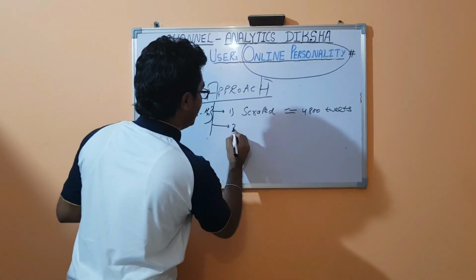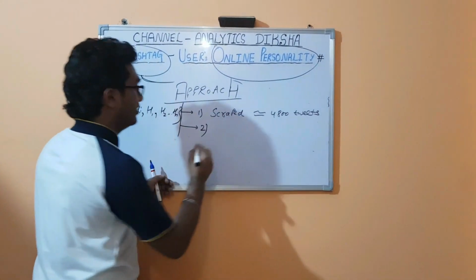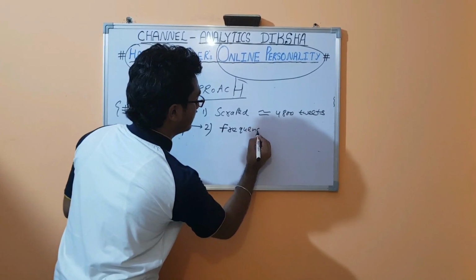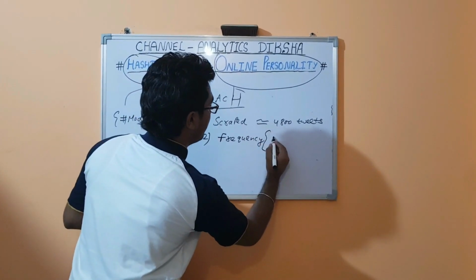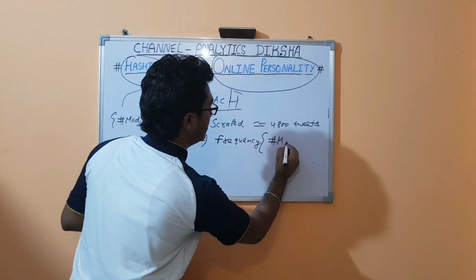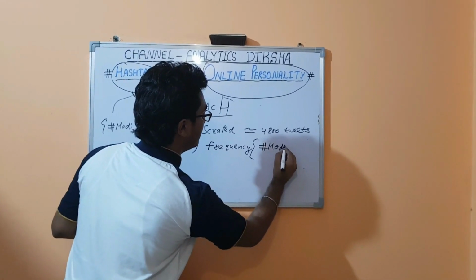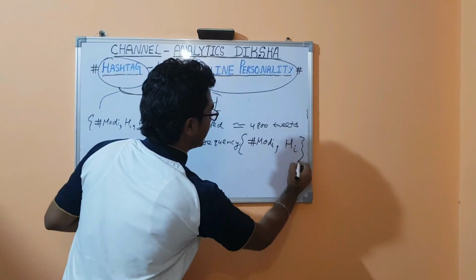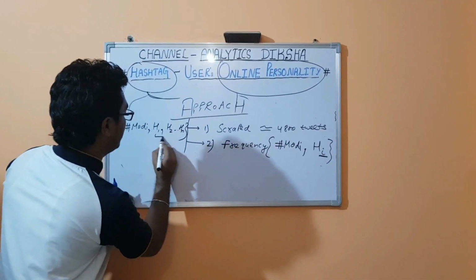Now the second step is we calculated the frequency of hash Modi with all the hashtags from 1 to n.